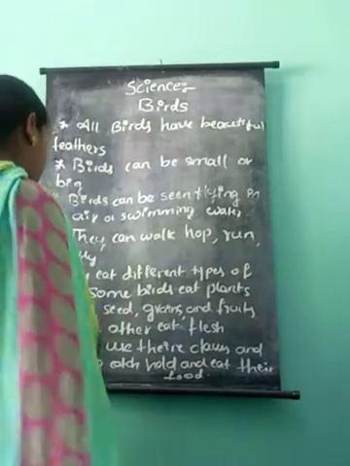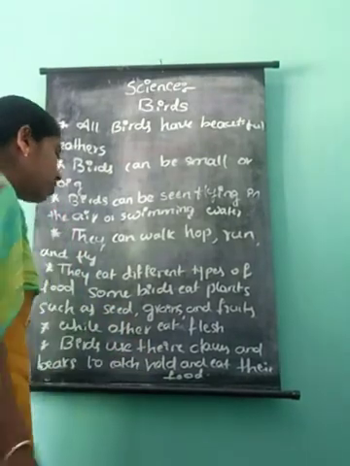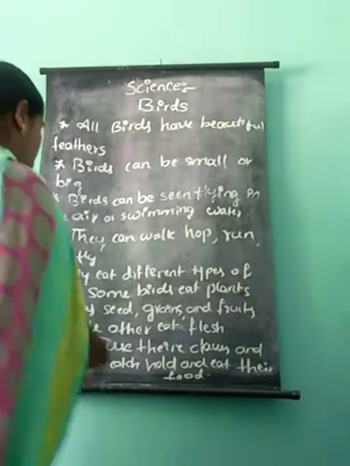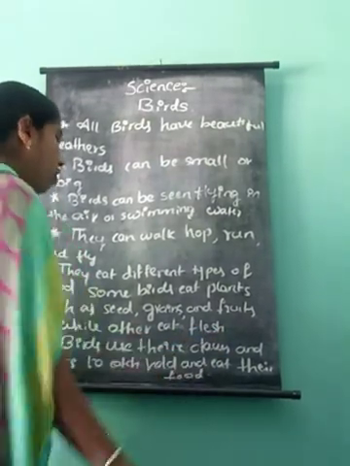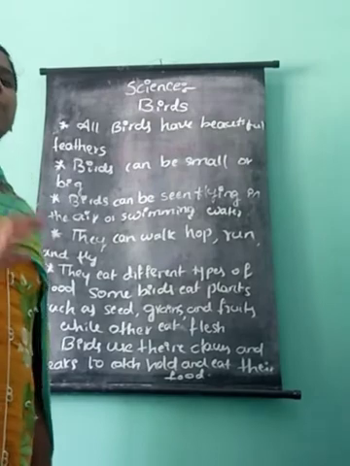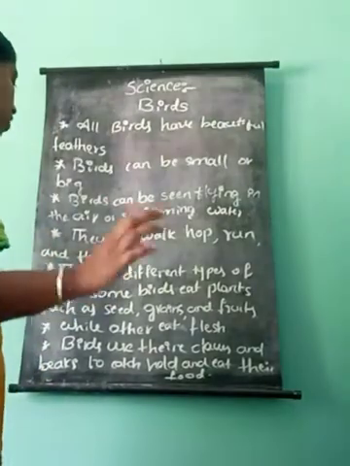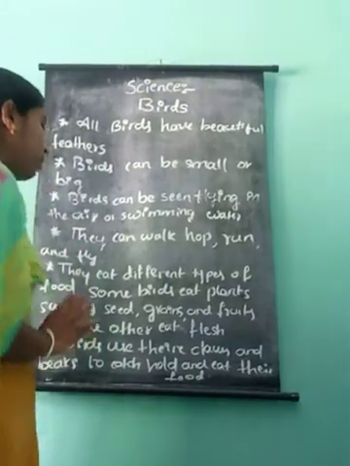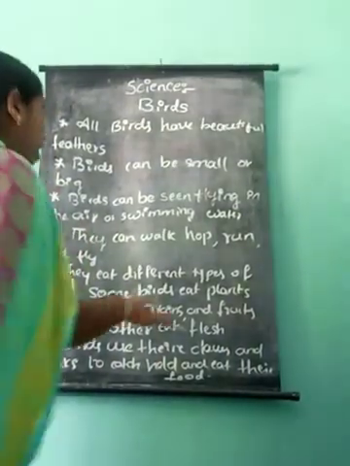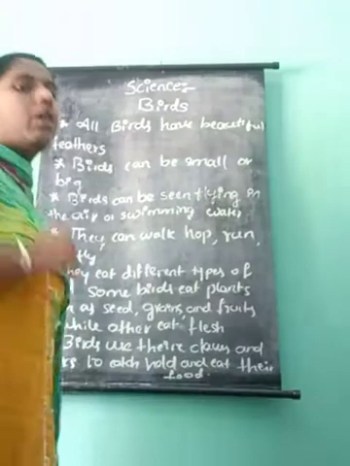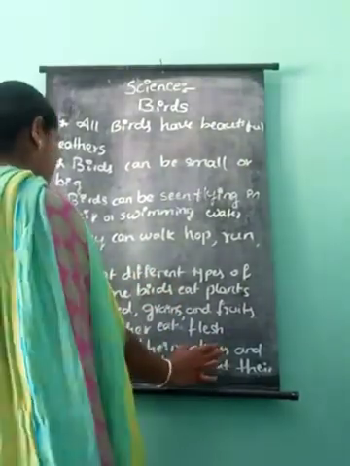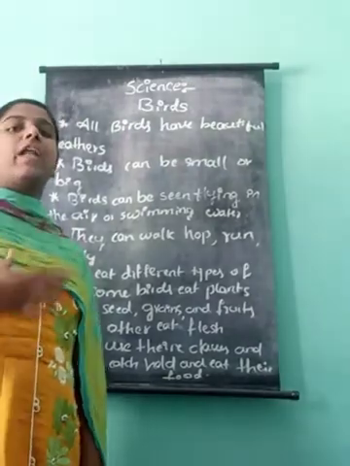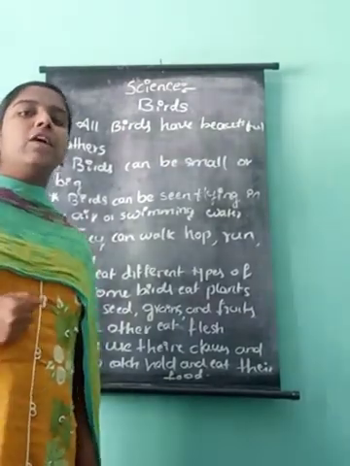Okay. And next, birds use their claws and beaks to catch, hold and eat their food. Some birds use their claws and beaks to eat their food. We call beaks kokke in Kannada, and through them they eat food.